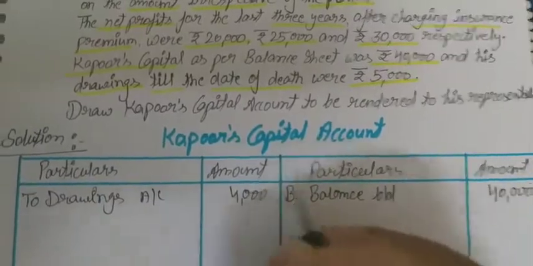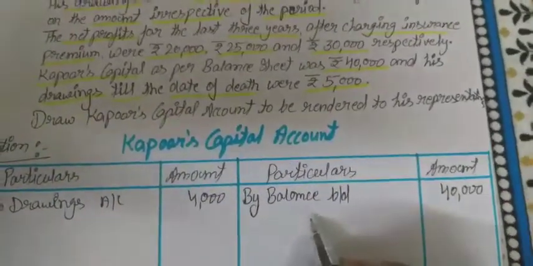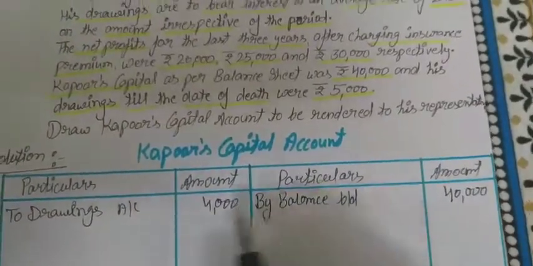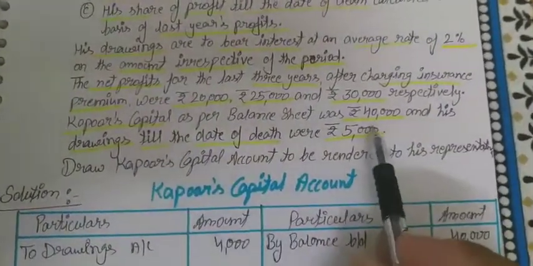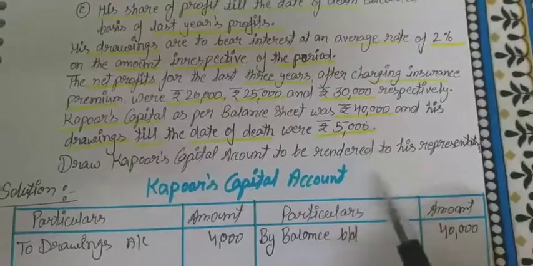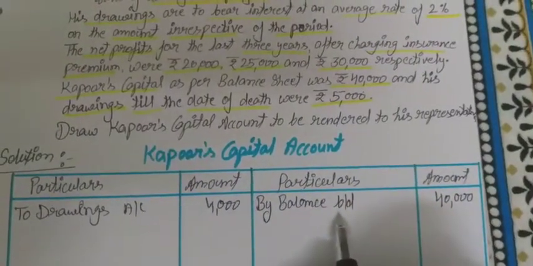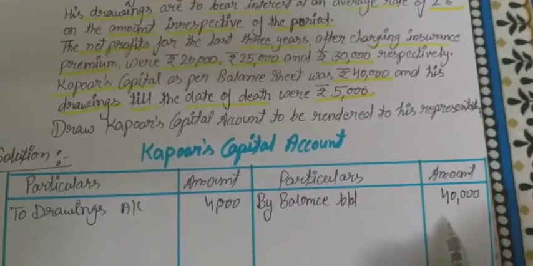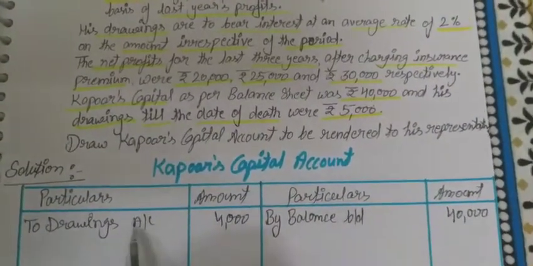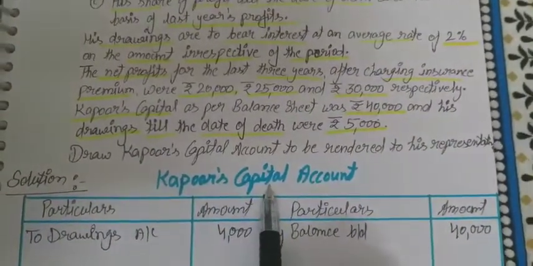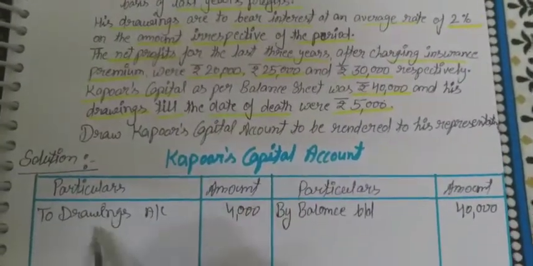5,000. Why do we write by balance in the credit side? Because we are preparing the capital account, and if there is capital, that capital will be written in the account of capital as a balance. This is the balance for capital, so that's why we write it. And we are preparing the capital account, so related to that we have to write drawings.